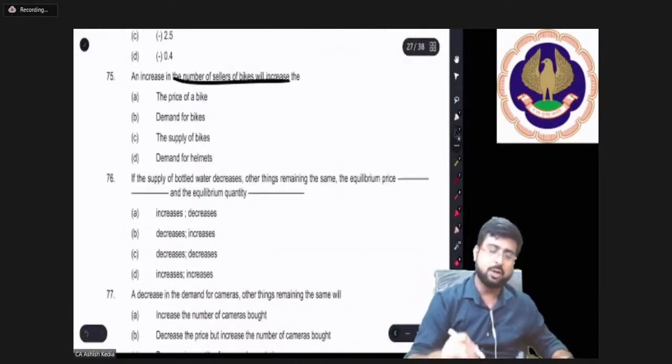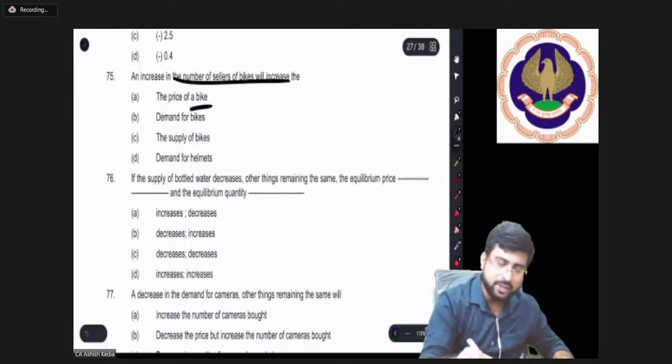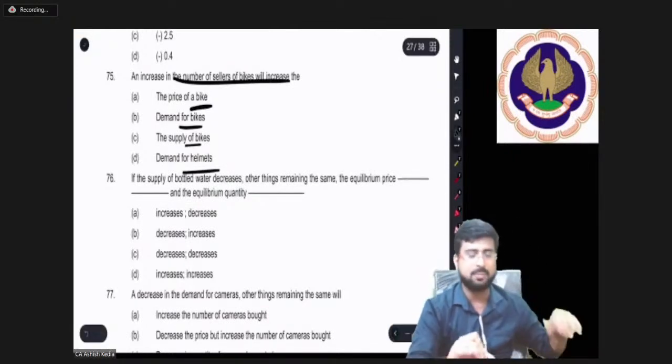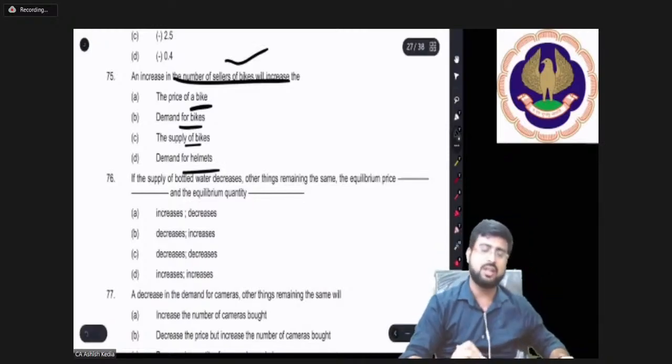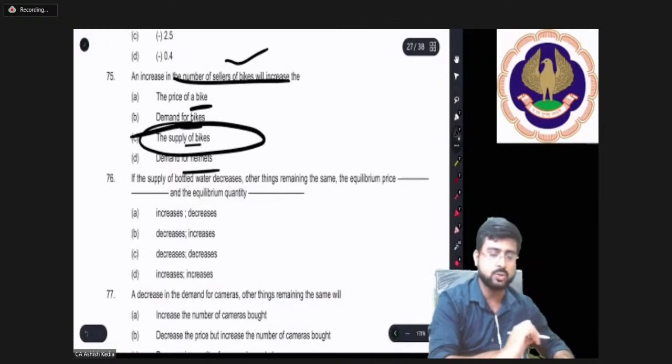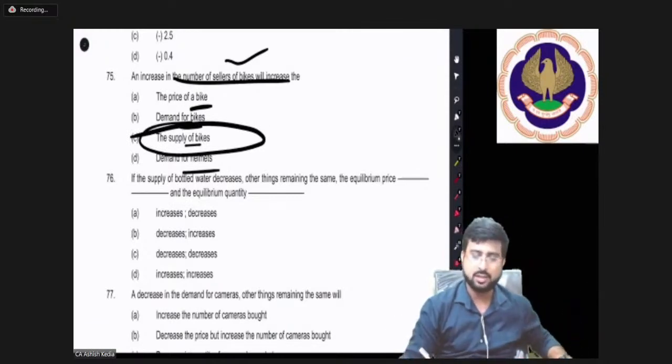An increase in number of sellers of bike will increase the price of bike, demand for bike, supply of bike, or demand for helmets. What do you think is the correct answer? Obviously, if the number of sellers rises, the supply of bikes will also rise.